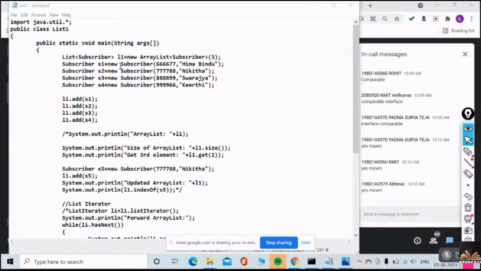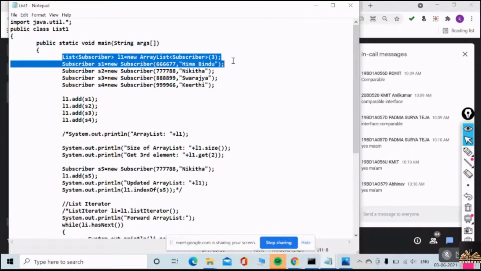So, if you clearly observe, what is this statement? List L1 equal to new ArrayList of... Okay. Initially, I am just creating the list with the size of 3. But here, is this a valid statement? The interface reference can be pointed to the implemented class. Is that okay?